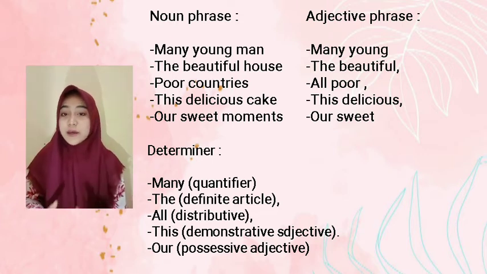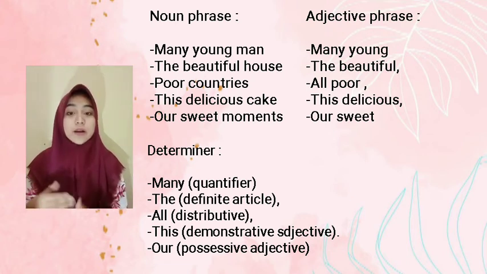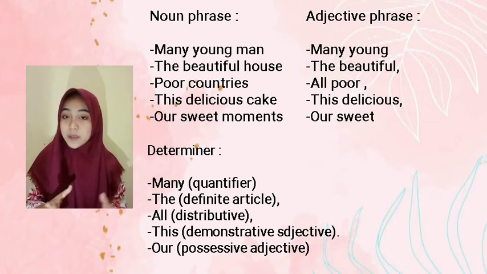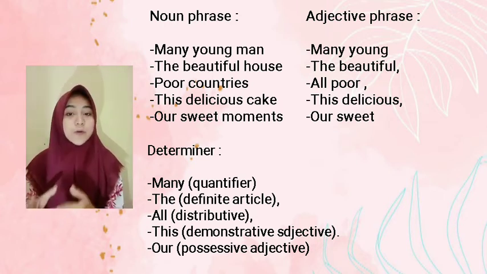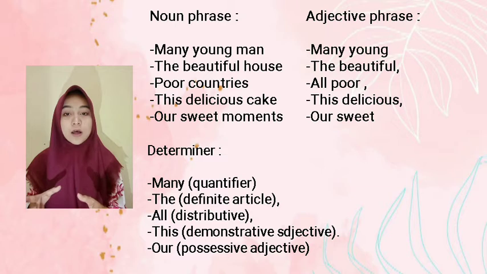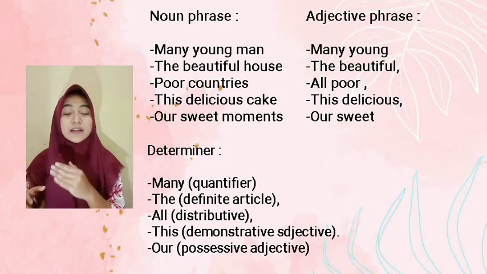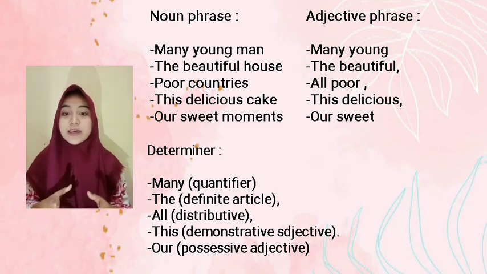Okay, in another example, in noun pairs is the beautiful house. In adjective pairs is the beautiful, and the determiner is the, there is definite article. And the next is all pure countries. In adjective pairs is all pure, and in the determiner is all.